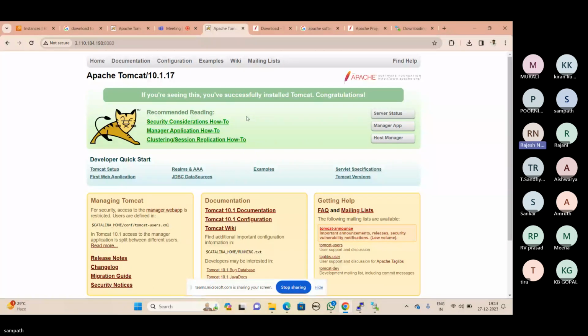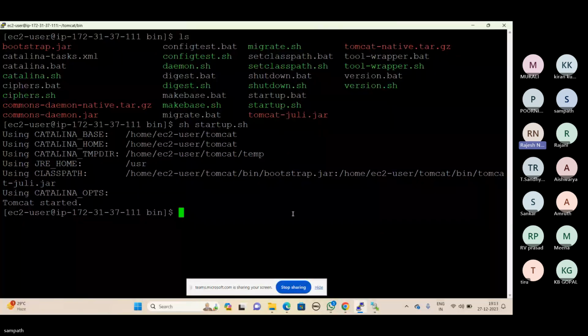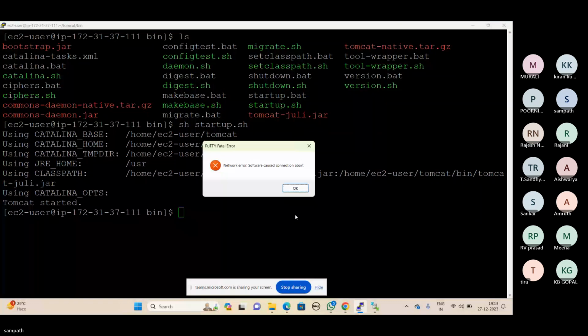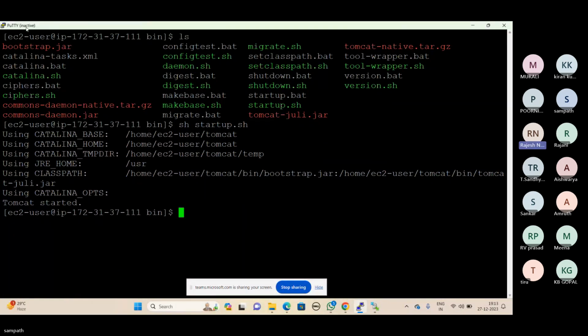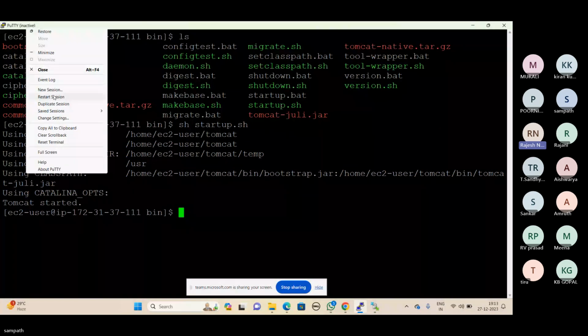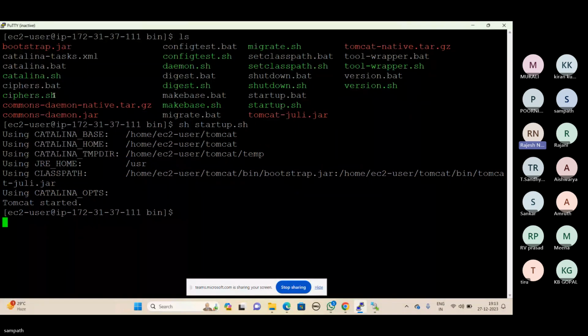So can you please go to the putty? I'll show you how this SH file was created and what it is. Go to the putty, please, Sampath. Clear the screen first of all. There is a network fatal error. So do one thing, I think it will be inactive. Please minimize this putty.